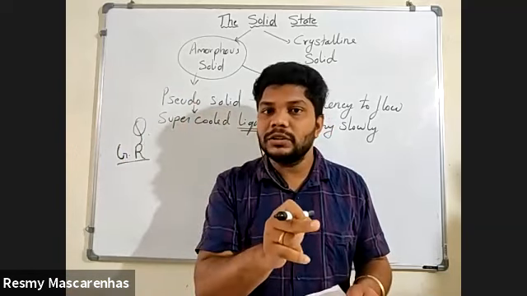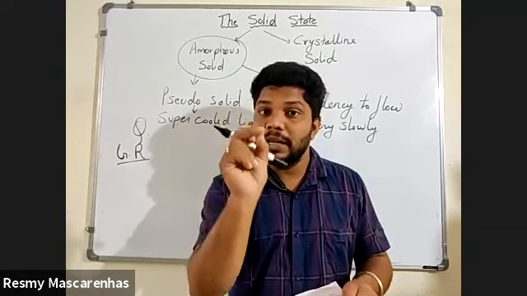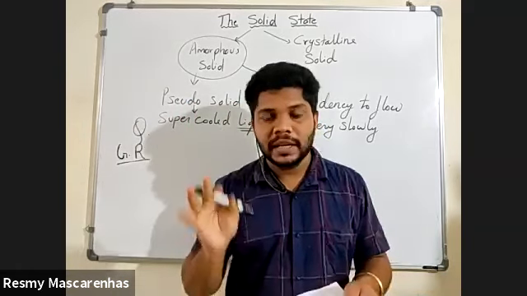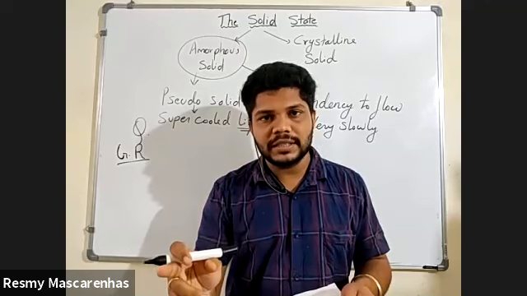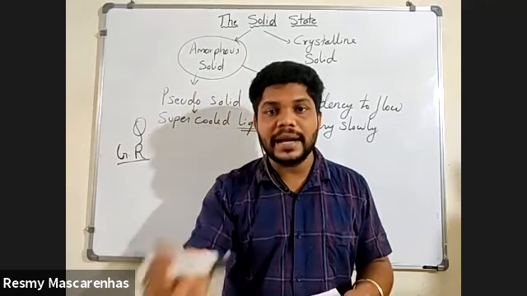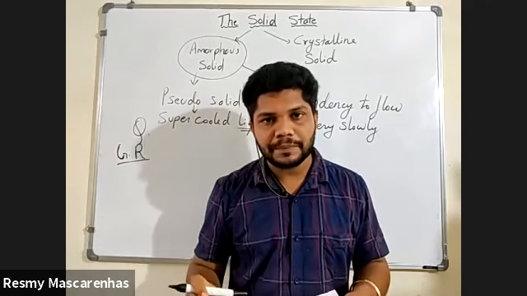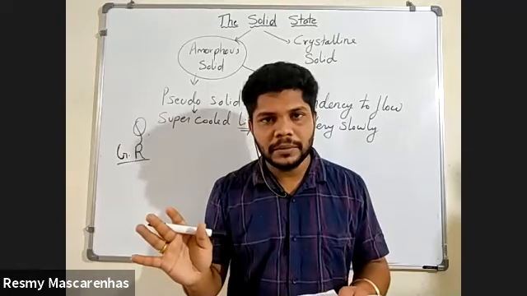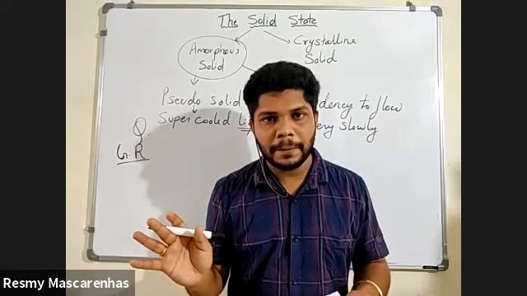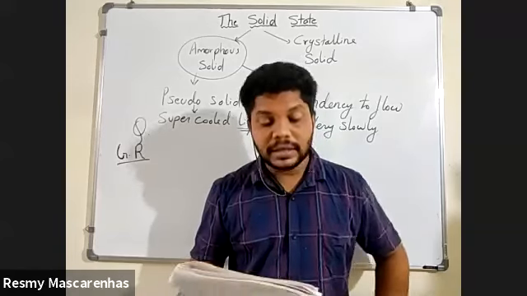But in crystalline solid, the melting point is sharp. If suppose it is 150 degrees Celsius, I'm saying it will melt at 150 only. Understood the difference in melting point? Yes, sir. Good. Then next is the cleavage property.